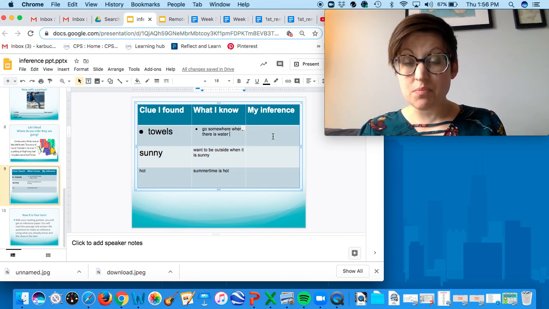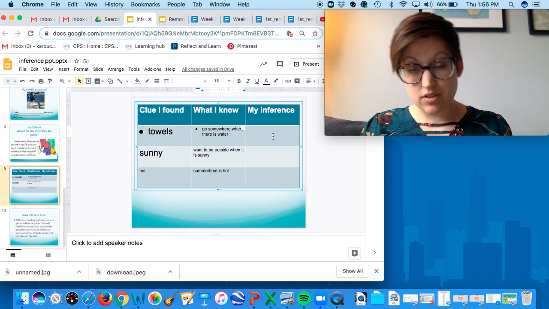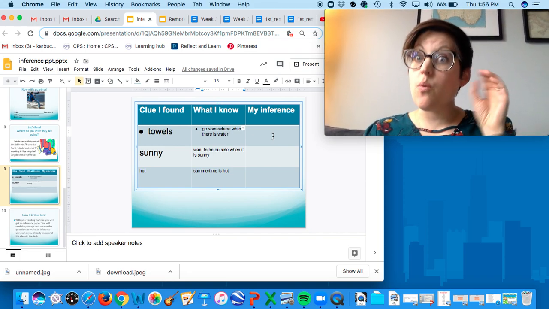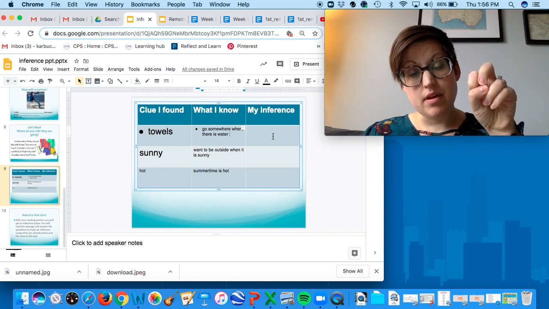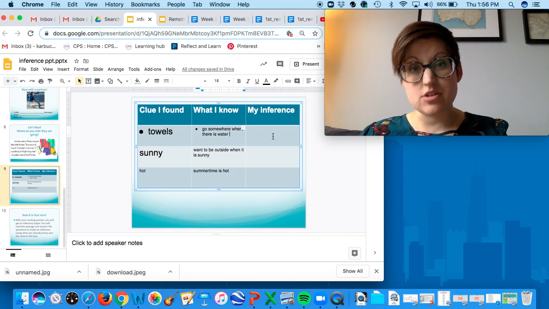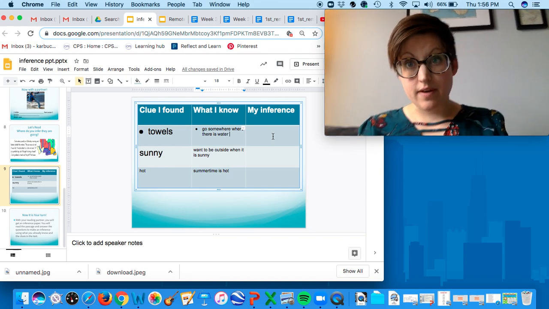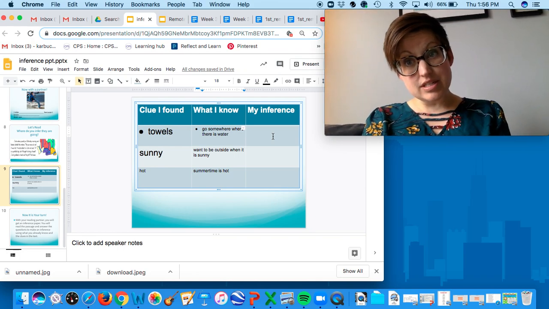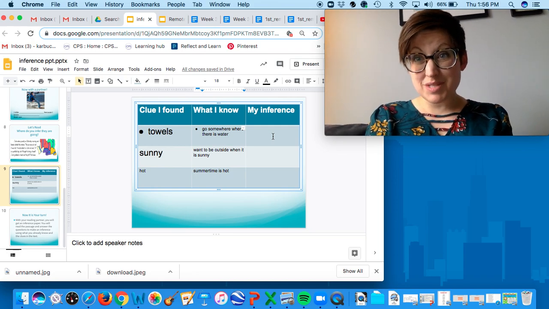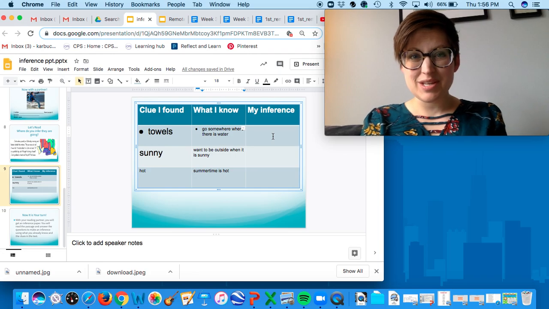So what you're going to do is, in your Seesaw account, there is another passage that I have read out loud. You have to infer what is going on in the passage and then think of pieces of evidence from the passage and then what you already know about that topic to make your inference. Okay, first grade, tomorrow we're going to come back together and talk about inferences and then apply it to some poems that we're going to read, okay? So head off to Seesaw and get started on your inferences. Bye, first grade.